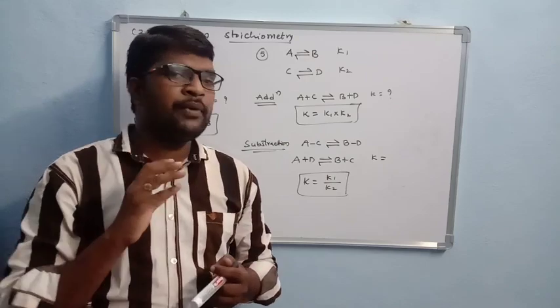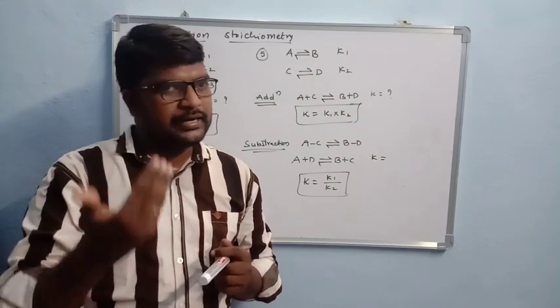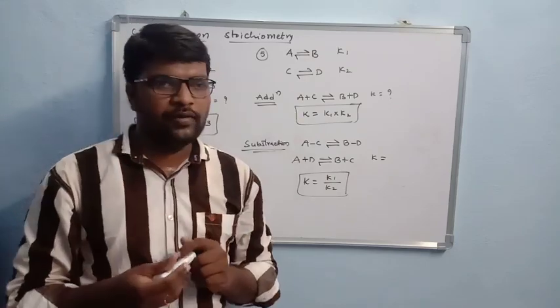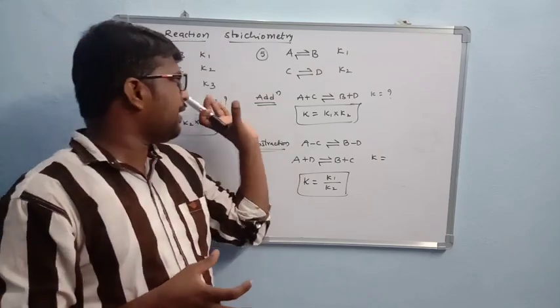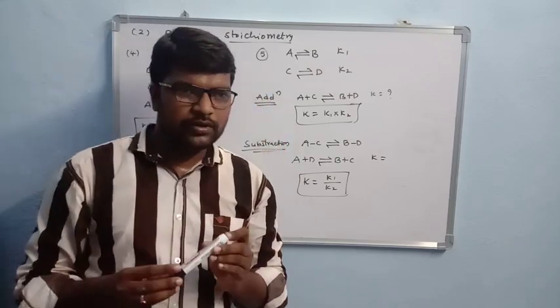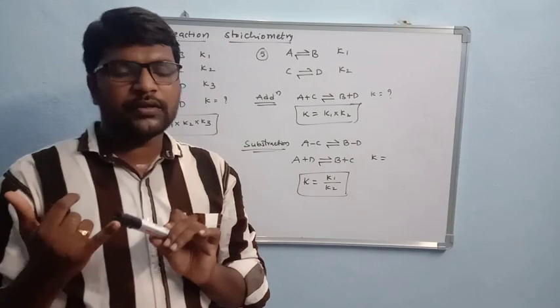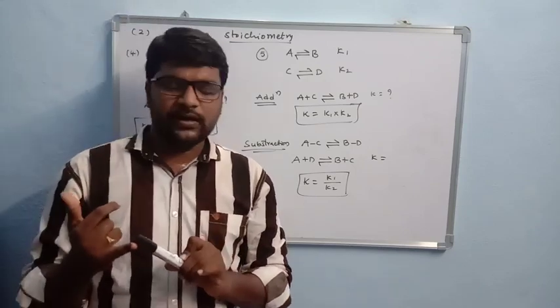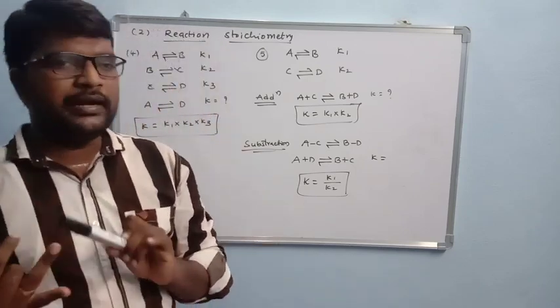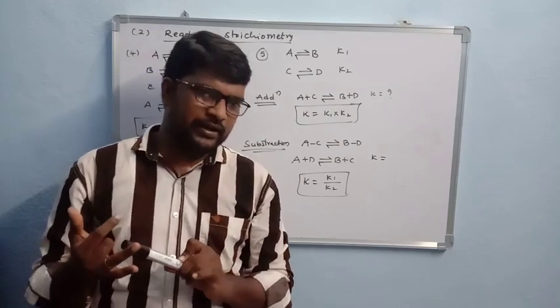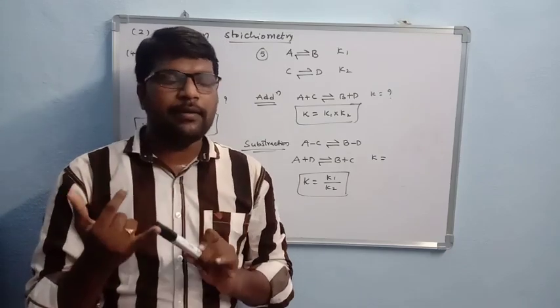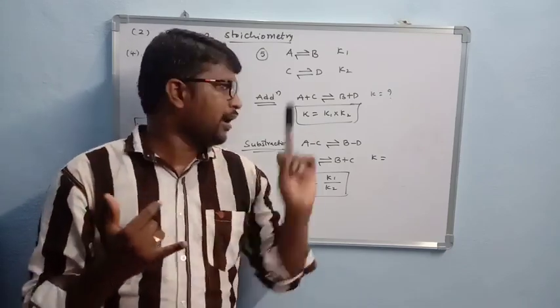But mainly it depends on temperature. These are the characteristics of the equilibrium constant. Remember, the equilibrium constant does not depend on concentration, pressure, volume, addition of catalyst, and addition of inert gas. It only depends on temperature and reaction stoichiometry.